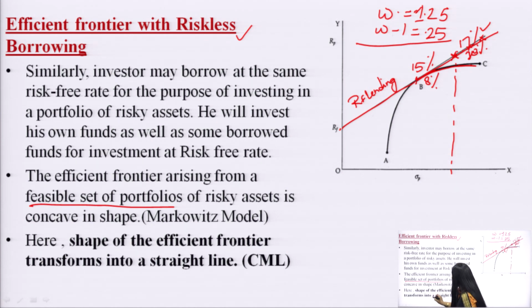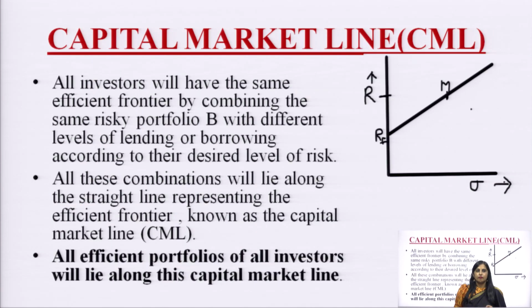So now the shape has been converted into a straight line, and this straight line is also called CML, the capital market line in this model. This is very important, prominent work, because many times it is asked: can we convert the concave shape of the efficient frontier into a straight line? If so, how? Suggest the mechanism for the investor. It is asked in the exam how the efficient frontier can be converted into a straight line. So, this is how it can be converted: by risk free lending at the risk free rate and borrowing at the risk free rate.